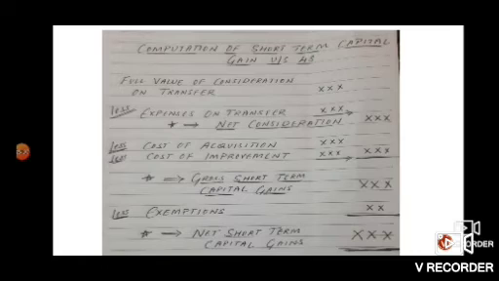For example, an assessee sells land and building at 50 lakh rupees. What is the selling price of the land and building? He sells it for 50 lakh rupees. So the selling price is known as full value of consideration on transfer. So at the time of selling that land and building, the value at which he is selling it is known as full value of consideration.